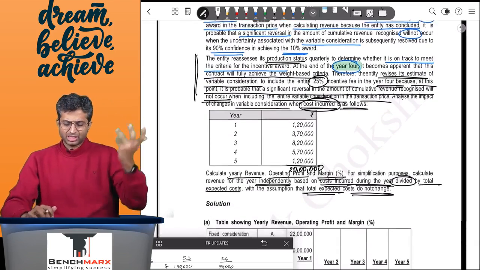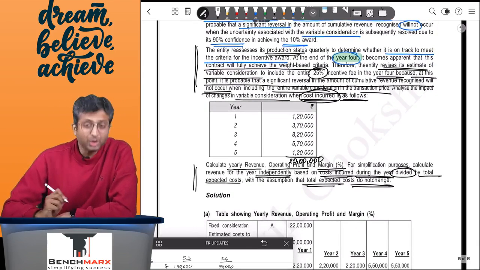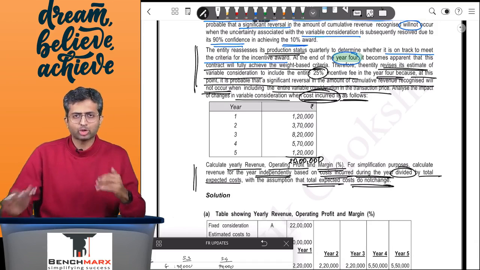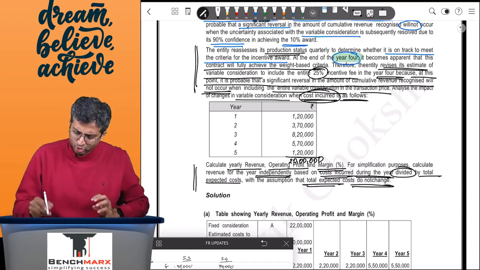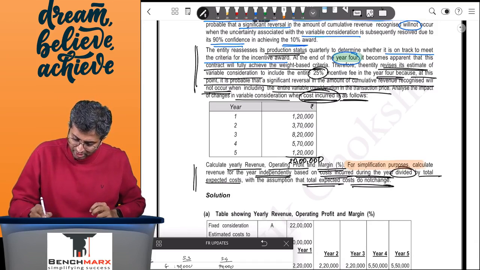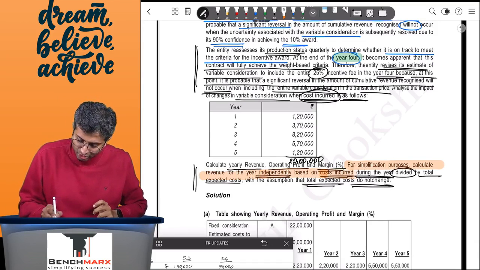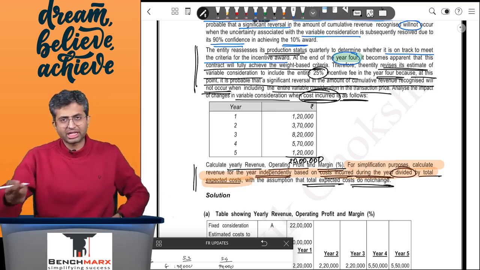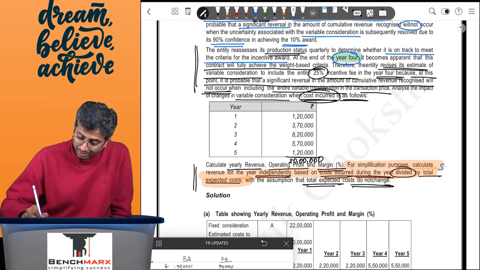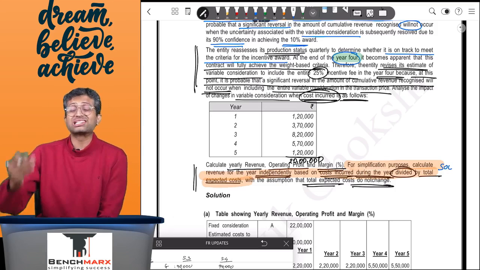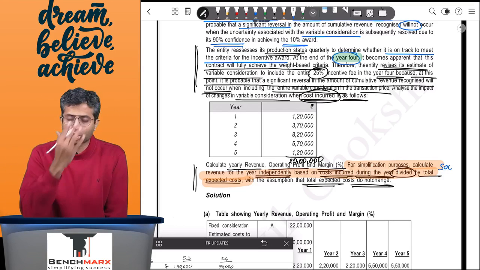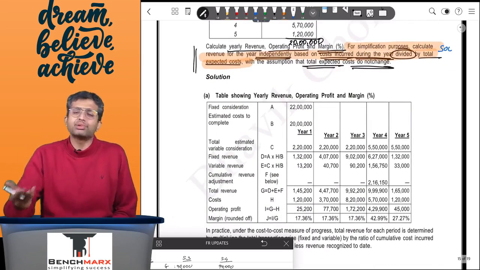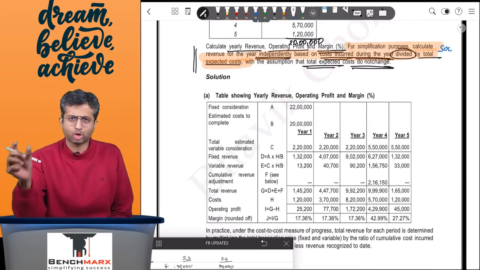So basically the last paragraph that you read allows you to simplify the solution and can work in questions where you have been allowed to calculate, for simplification, the revenue for the year based on the cost incurred during that year. Ideally, if you have done even AS7, your stage of completion is calculated based on the cost incurred till date upon the total estimated cost and not just cost for a particular year. So the institute solution over here for simplification purposes is done considering the cost of each year.